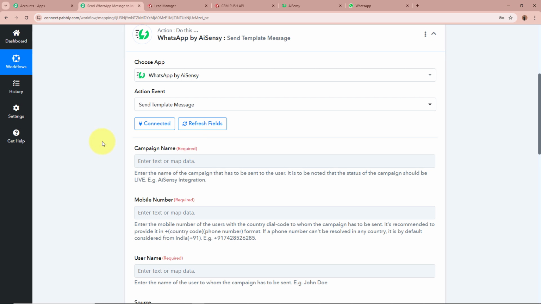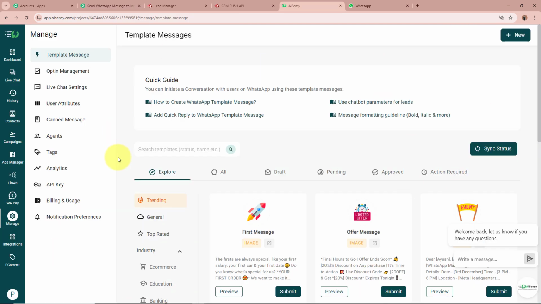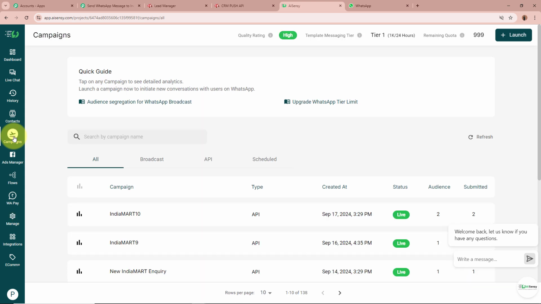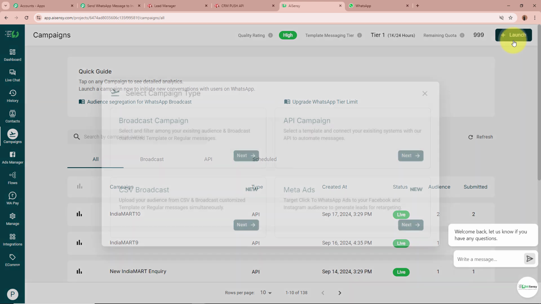In order to send WhatsApp messages to all of our customers, we need to first create a campaign in our WhatsApp by AI Sensei account. So let us do that. This is my WhatsApp by AI Sensei account, and to create a campaign in this account, from the left side of the panel, click on this Campaigns button. Over here on the top right corner, it says Launch. I'm going to select it.